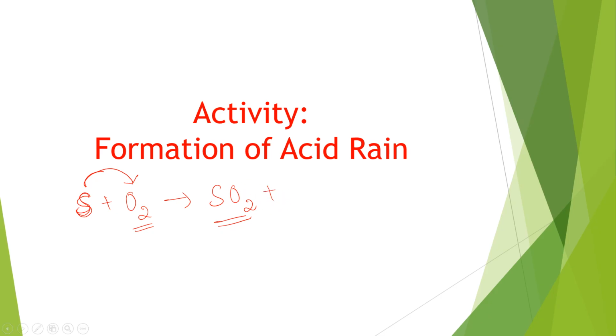Further, it reacts with excess oxygen and is converted into sulfur trioxide gas. Now the sulfur trioxide gas is going to react with the rainwater.